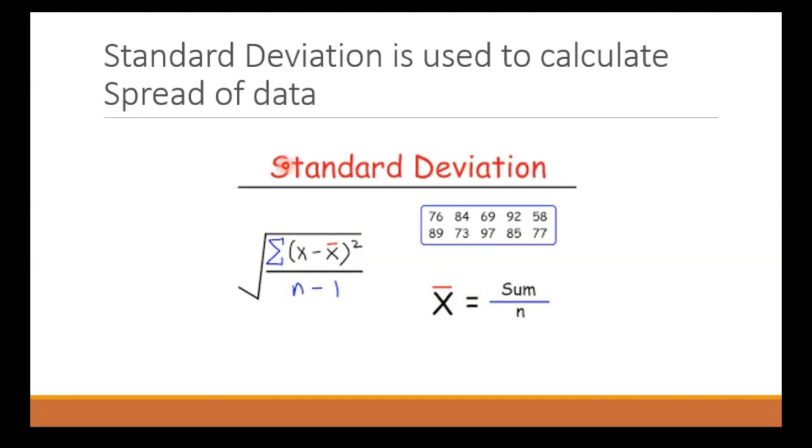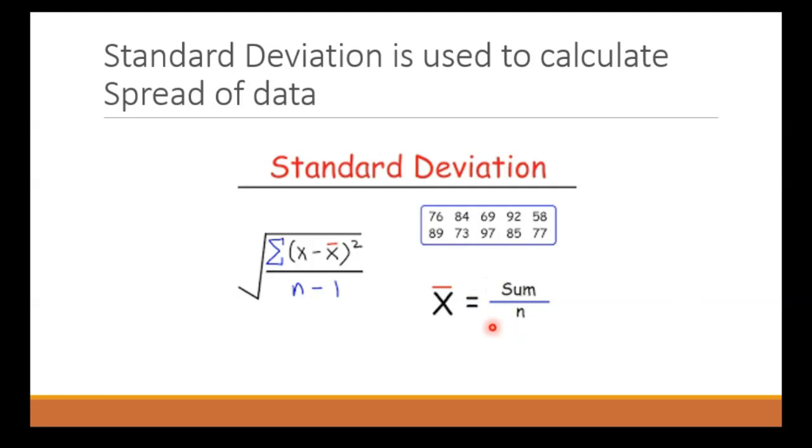The next term is standard deviation. Standard deviation is a statistical concept used to check the spread of your data. Simply, how much your data is spread from your mean, we can calculate by using standard deviation. And we can simply calculate this by using Python. It's very easy. You don't need to use any formula or pen and paper.